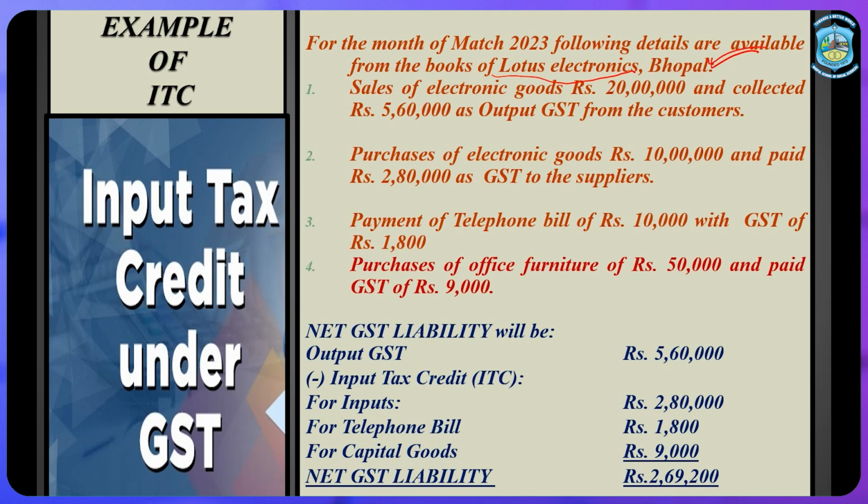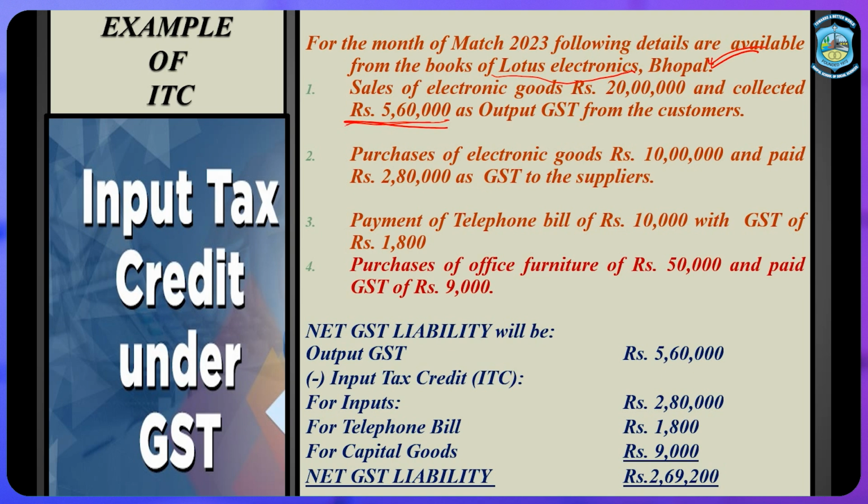The showroom, this particular showroom, makes a total sale of rupees 20 lakh in a particular month, say March 23, and the total GST they collected from the customers is rupees 5,60,000. Remember, it is output tax that we collected from customers. Now, what are the expenses we are paying in this particular month?